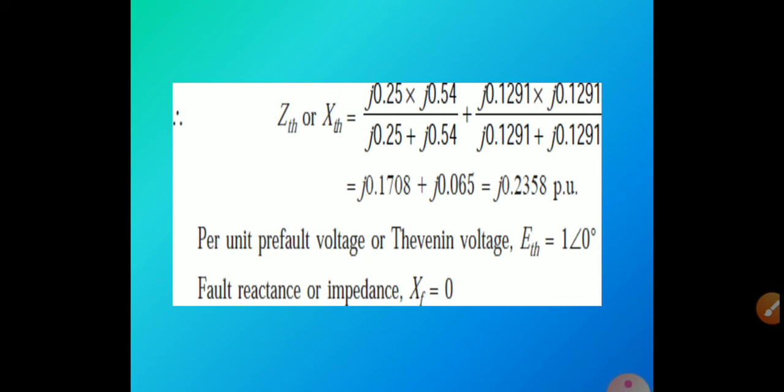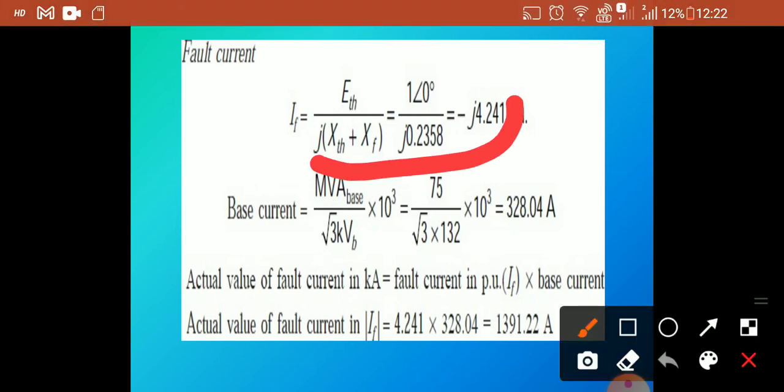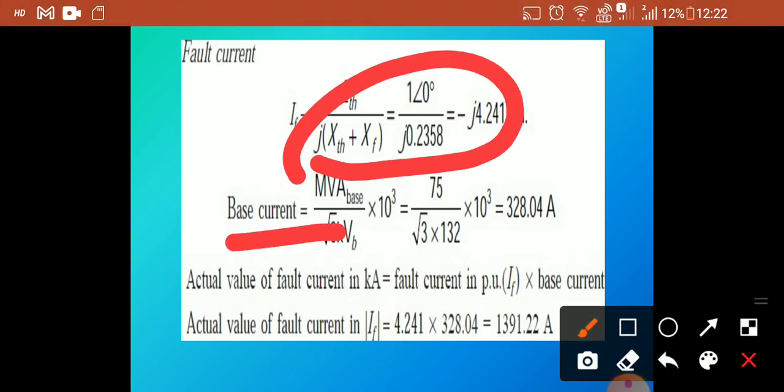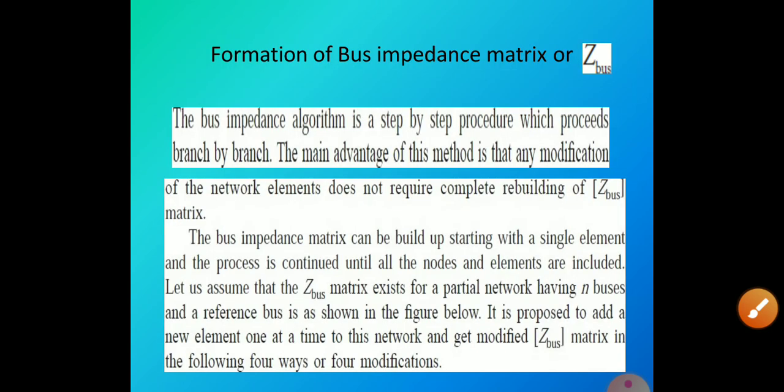So the ETH value also we know, 1 at 0 degree. So the fault reactance XF, after that we have to substitute: our fault current IF is equal to ETH divided by this formula. We have to substitute. Then we have to find out the base current. Multiplying these two, we will get our final actual current value. Okay, so this is the standard procedure.